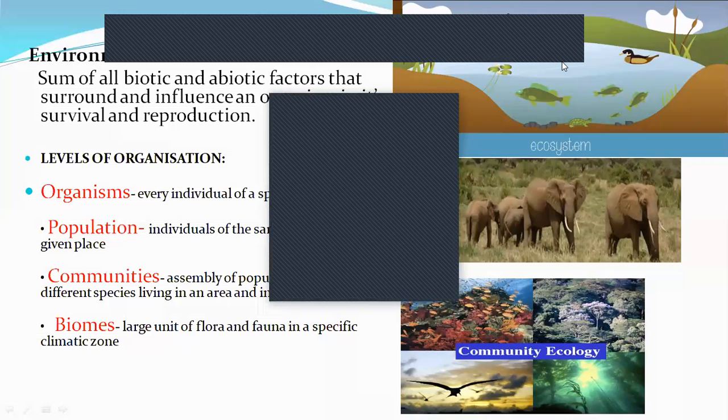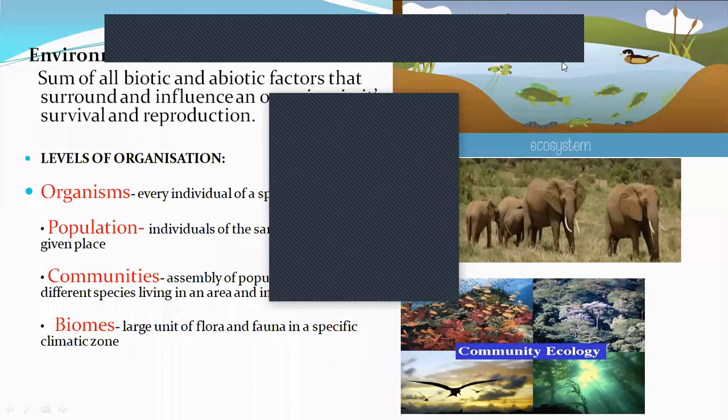Okay, Parisara. No translation, Aaron. What is the total environment? Tell me what is environment, like a definition.